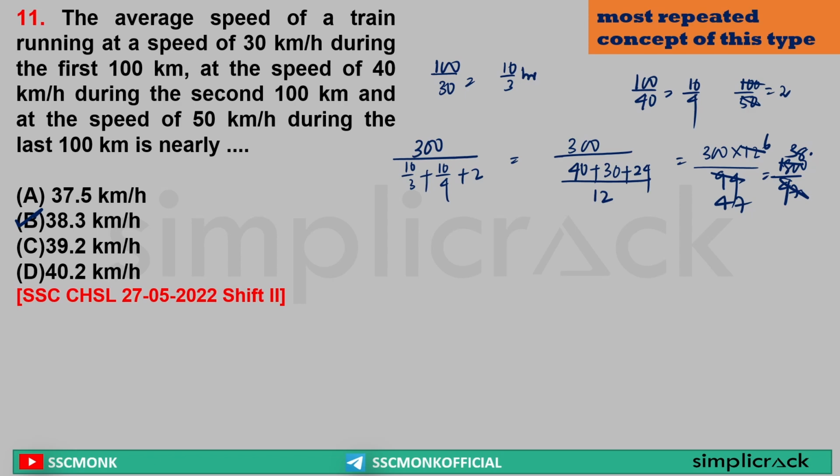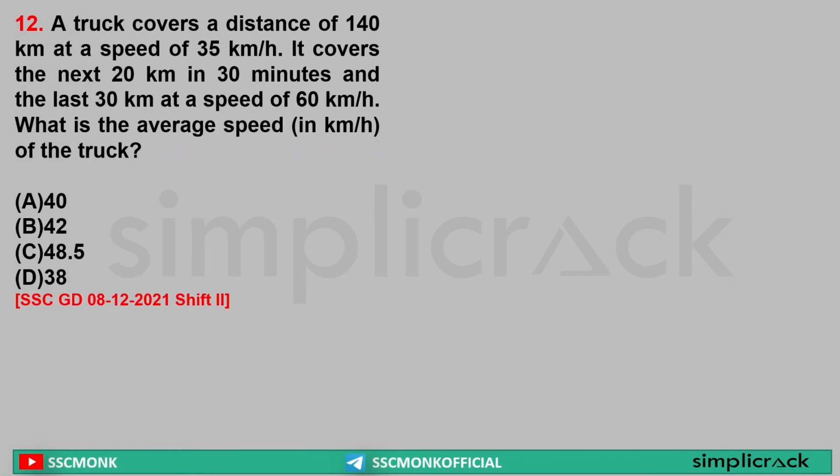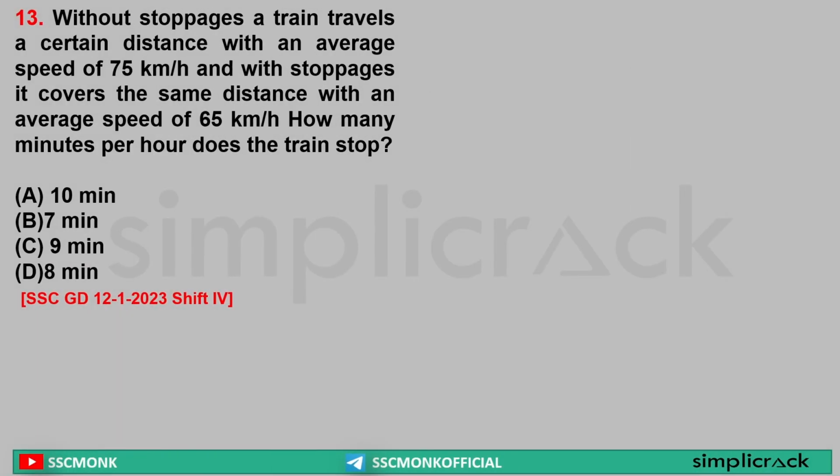Nothing over here. Next. A truck covers a distance of 140 km at the speed of 35 km per hour. It covers the next 20 km in 30 minutes and the last 30 km at the speed of 60 km per hour. What is the average speed? Basic question, homework.